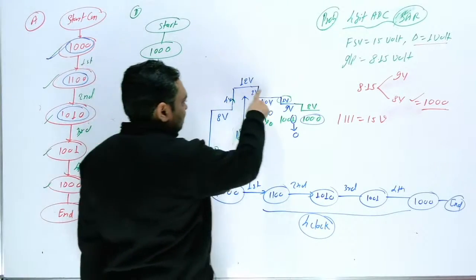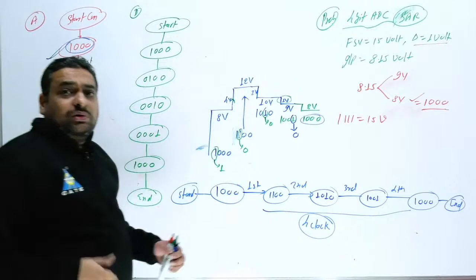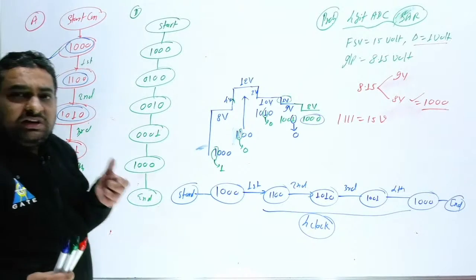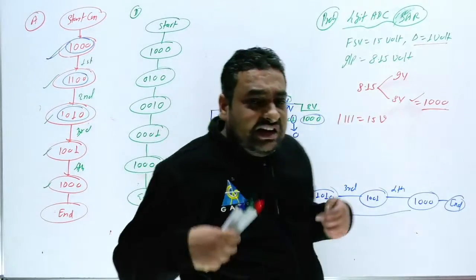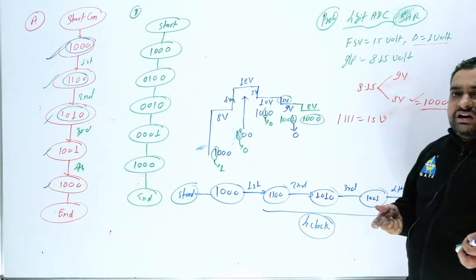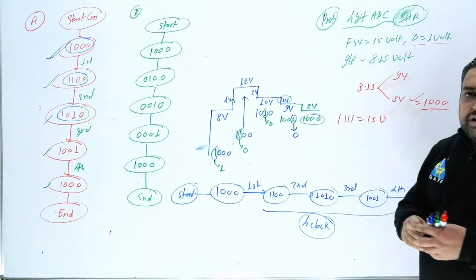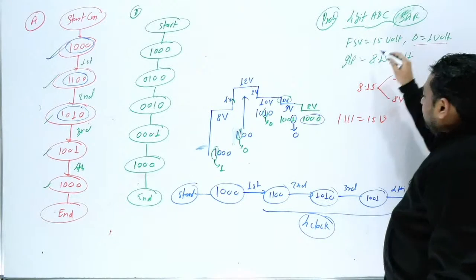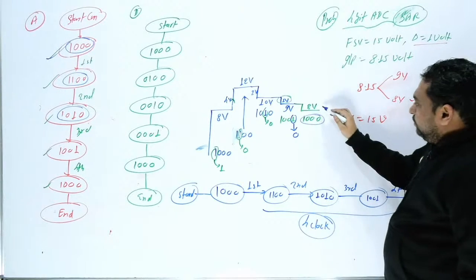Now I hope this thing is clear to all of you. Okay, how can you write this state? If you know the step size, you can directly write the final last state, and the corresponding voltage of the last state, and you can also write the error. How much error are you getting here? Sir, our input is 8.15, but we are going to stop at 8 volt.